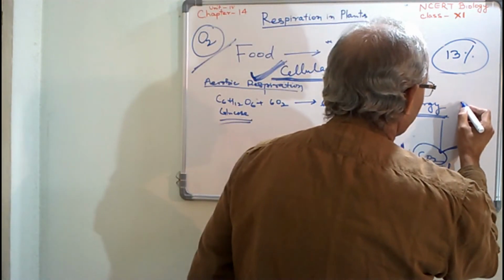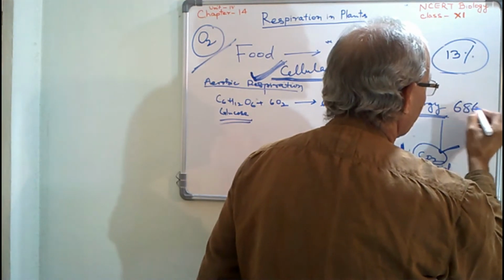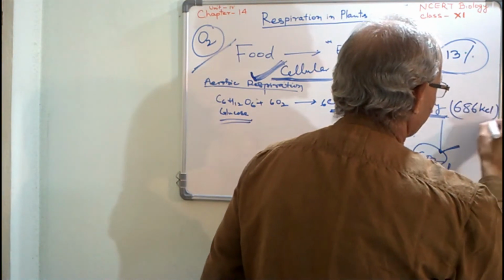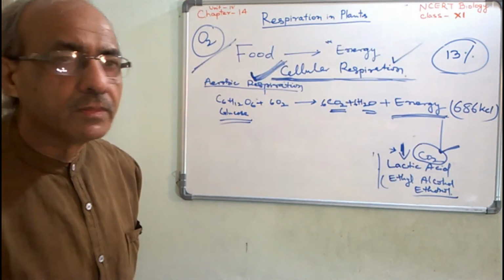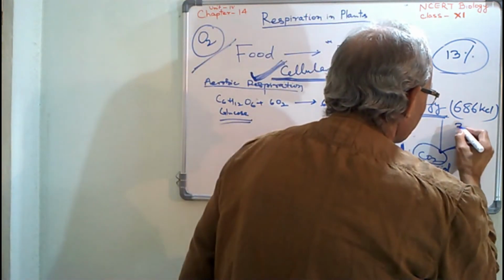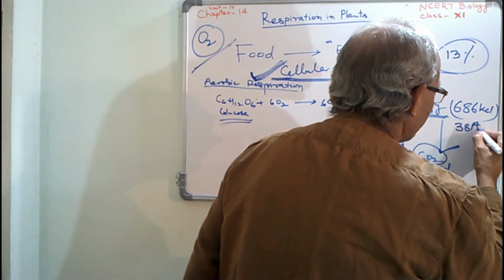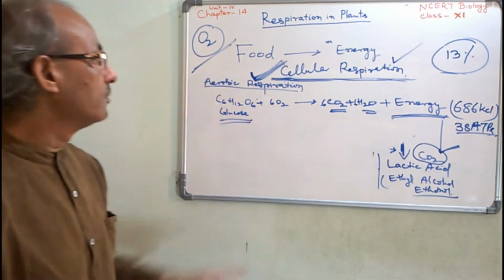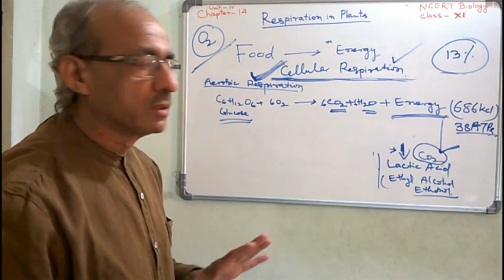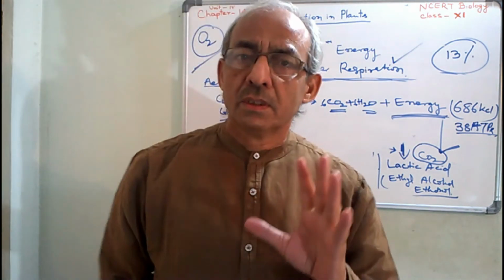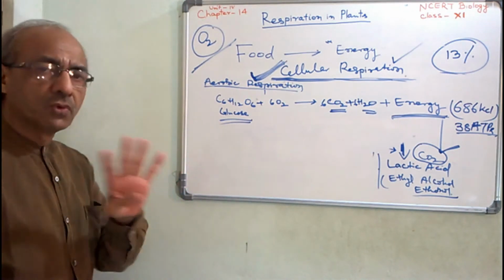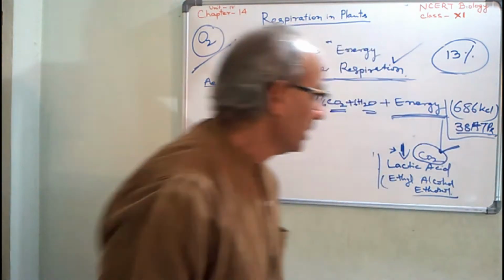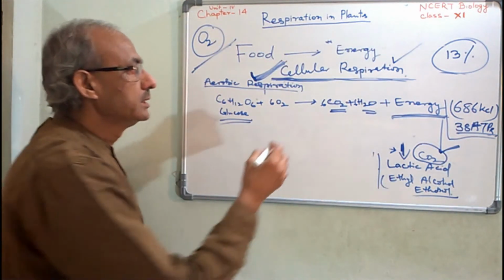Approximately 686 kilocalories of energy is released, and in the form of ATP, a total of 38 ATPs are formed at the end of aerobic respiration, which completes in 4 stages.